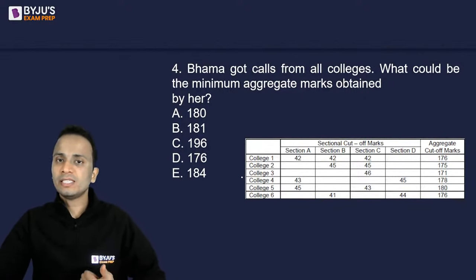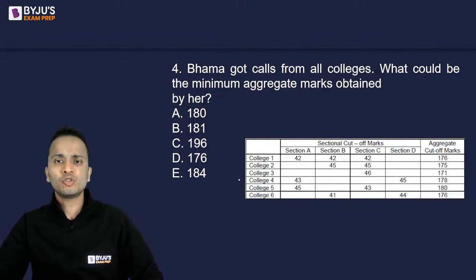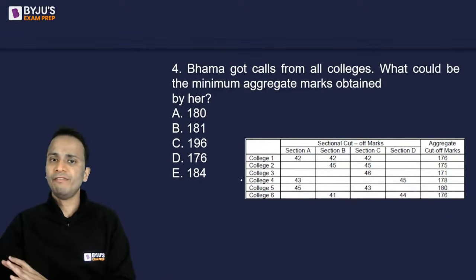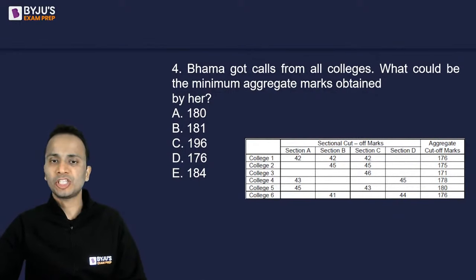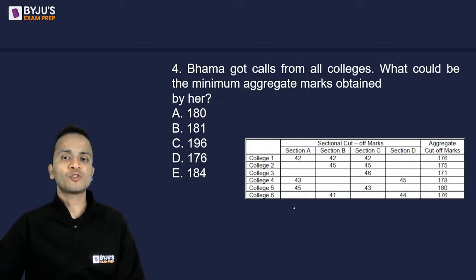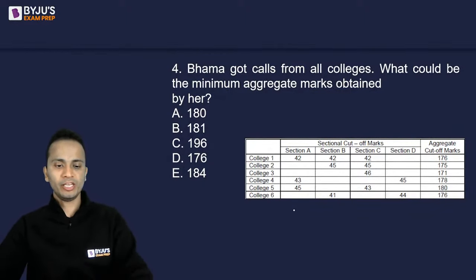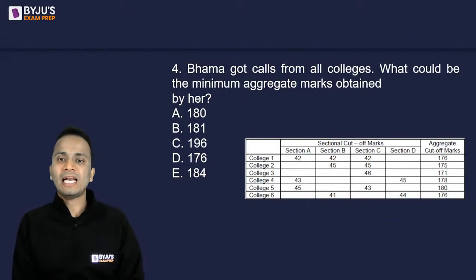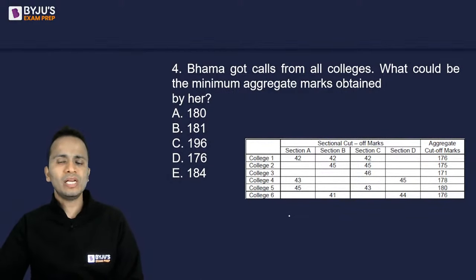Now, since this student is able to get a call from all colleges, that means this student has cleared the sectional cutoffs if it is there for every college, right? Now, if I talk about section A, what will be the minimum marks that this student would have scored in section A? Come on, give me this number. Kumarasan, Savani, what will be the minimum marks that this person will score in section A so that he or she will clear the sectional cutoff of section A for the colleges for which it is mentioned?